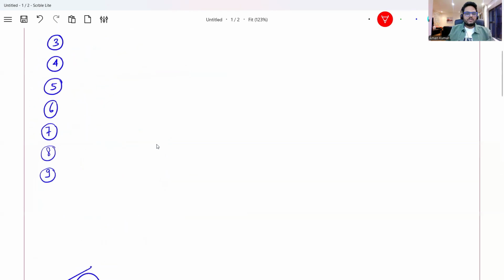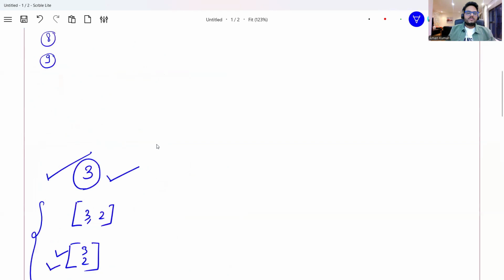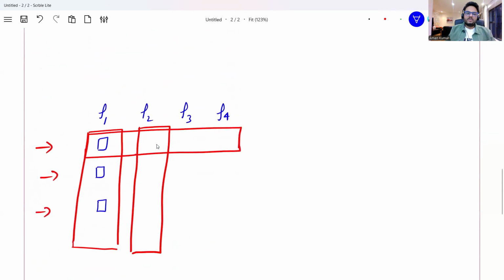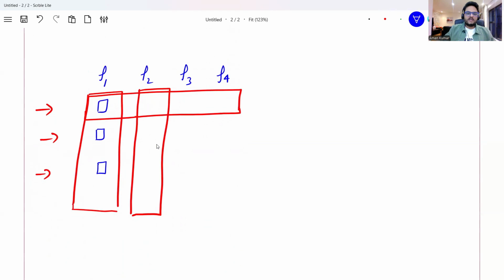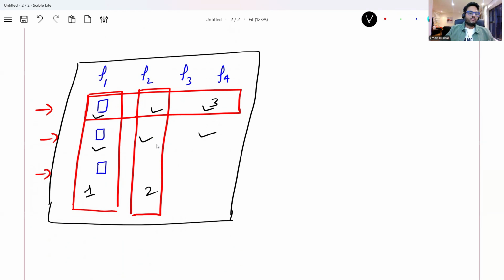Now the second concept I want you to understand is the concept of matrix. Matrix is again a very simple thing to understand. Matrix is basically nothing but a rectangular arrangement of your numbers. So here if you pay attention, this is my first vector and this is my second vector. Similarly, this could be my third vector. But at the end of the day, what I'm trying to do here is put all this information inside a rectangular arrangement. When I do that, what I'm generating is nothing but a matrix.